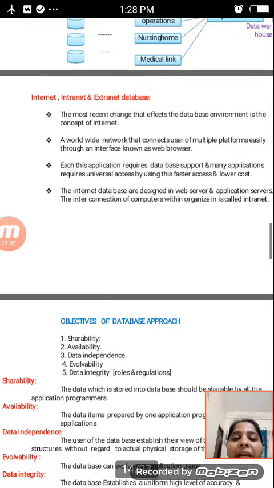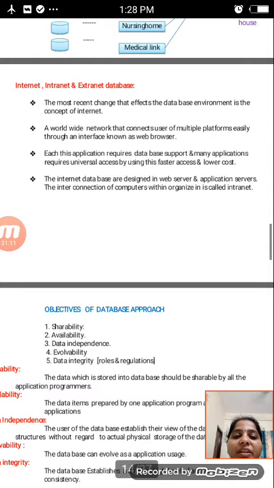After that, intranet and extranet database. The most recent change that affects the database environment is the concept of the internet. We already know the internet. What is the internet? It is a worldwide network that connects users of multiple platforms easily through an interface known as a web browser.